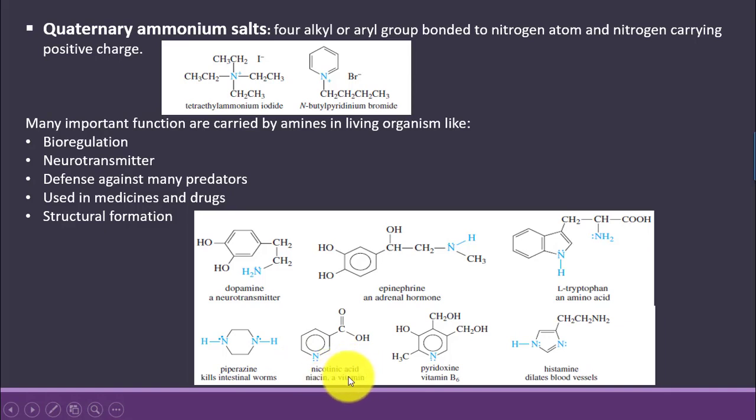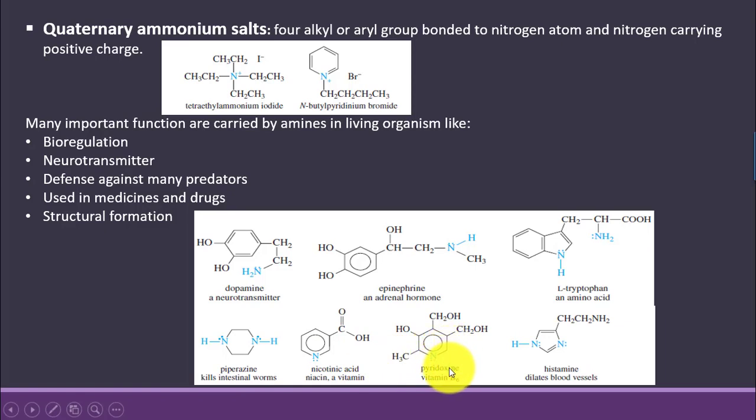Nicotinic acid, niacin, is a vitamin and it is very important for the proper growth and proper functioning of our body, and it is responsible for the release of many other hormones like serotonin, generally called the hormone of happiness or mood control.